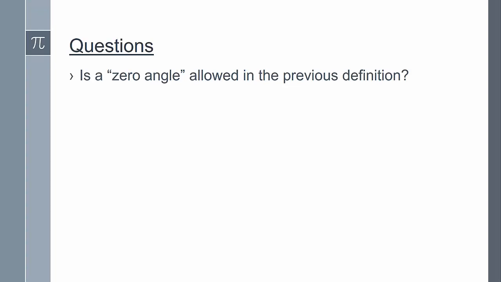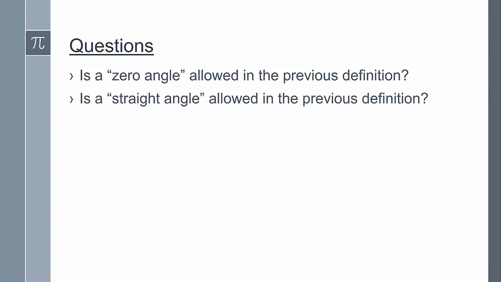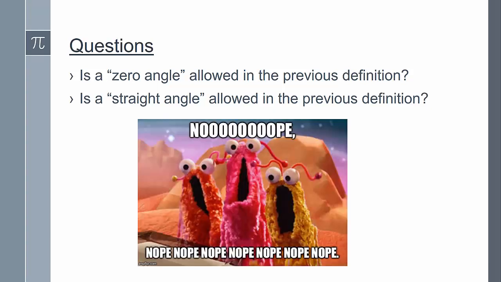Here's a couple of questions to think about this definition. As I pointed out, those two words: distinct and non-opposite. So think about a zero angle. Is this allowed by the previous definition? And also, is a straight angle allowed in the previous definition? Well, since the two rays have to be distinct, we can't have a zero angle, and since we can't have opposite rays, then we can't have straight angles. So the answer is nope. Neither of these types of angles is allowed by our definition of an angle.